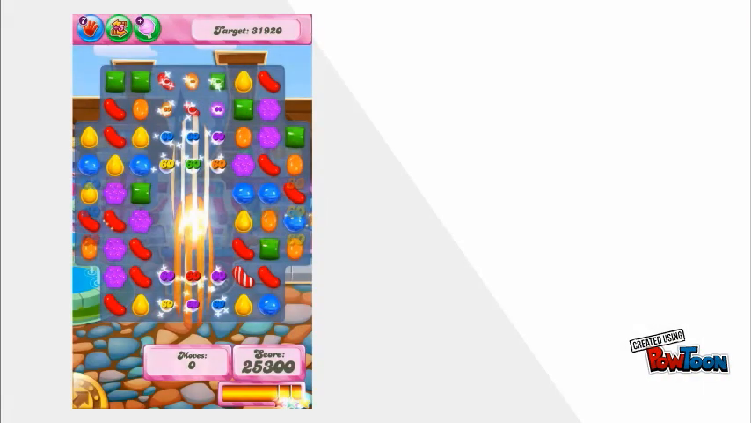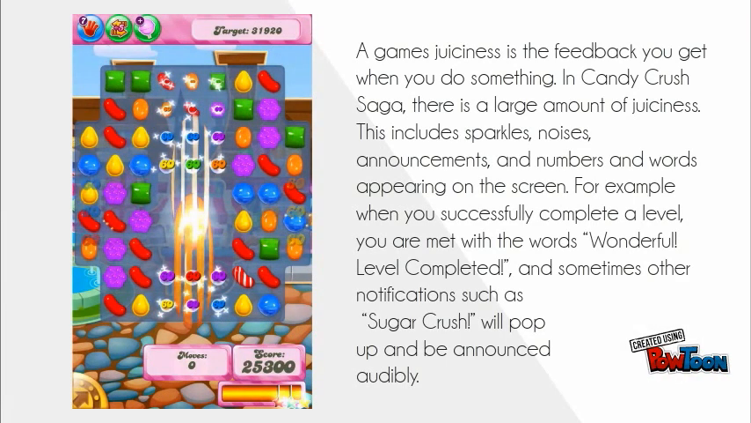A game's juiciness is the feedback you get when you do something. In Candy Crush Saga, there is a large amount of juiciness. This includes sparkles, noises, announcements, and numbers and words appearing on the screen. For example, when you successfully complete a level, you are met with the words, "Wonderful, level completed," and sometimes other notifications such as Sugar Crush will pop up and be announced audibly.